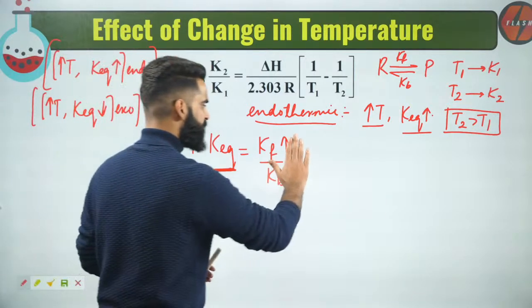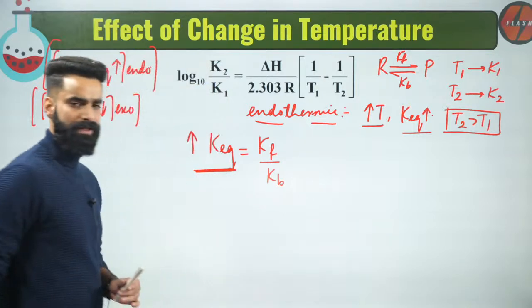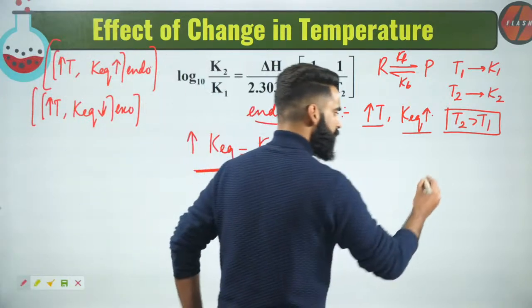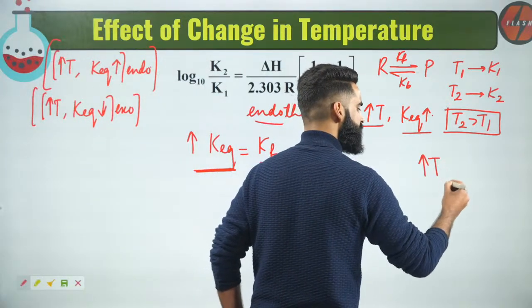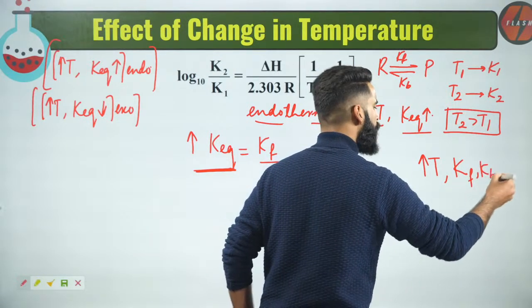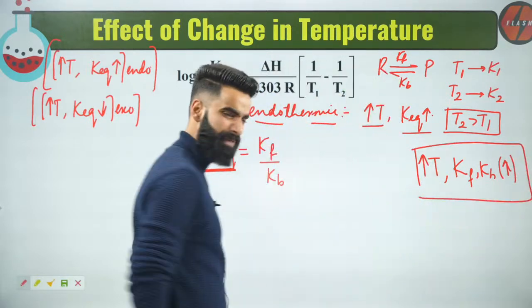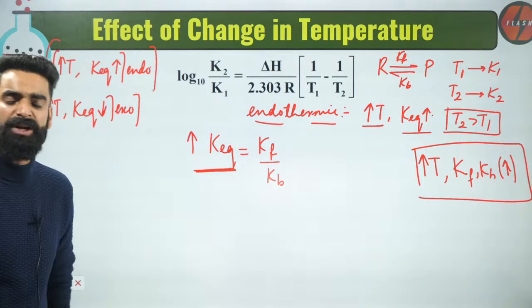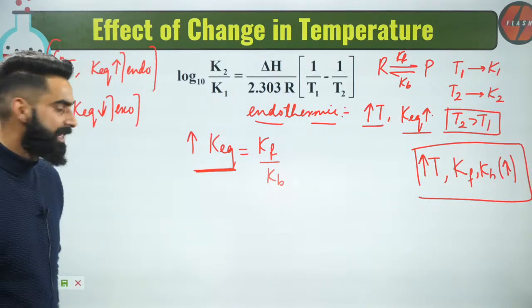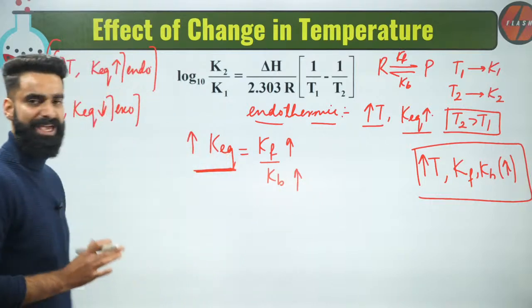No, guys. If you are thinking like this, you are absolutely wrong. Remember, with the increase in temperature, the rate constant, be it for the forward reaction or the backward reaction, both increase. Then how come, if this is increasing and this is also increasing, K equilibrium increases?